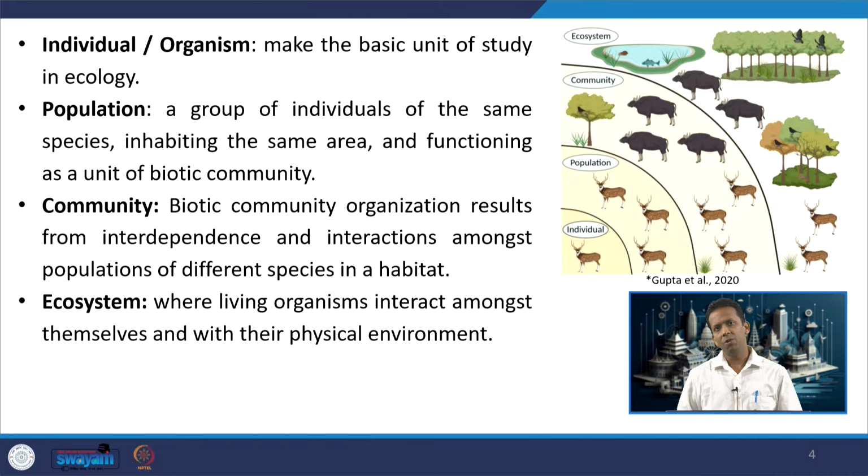When a group of individuals of the same species living in the same area come together, they form a population, and a population can be a basic unit of a biotic community, because similar to one individual or one organism, there are different organisms, and when all of them come together in the form of different populations, they form a biotic community. So now we have individual, population, community. All these things live together in some environment, some habitat, and the place where each of these biotic components or living organisms interact amongst themselves and with their surrounding environment is called an ecosystem.